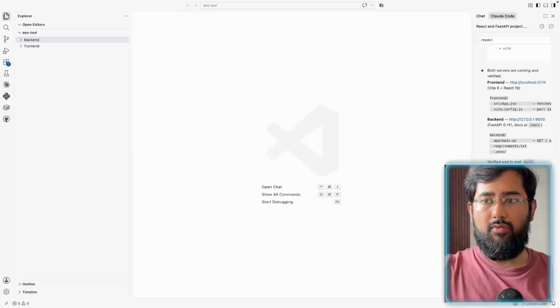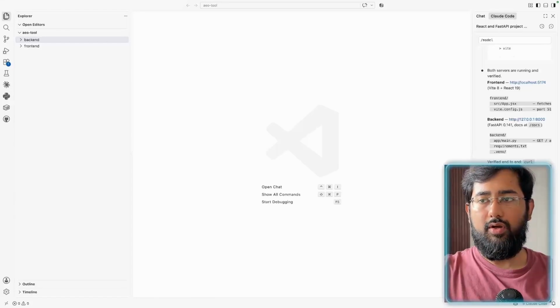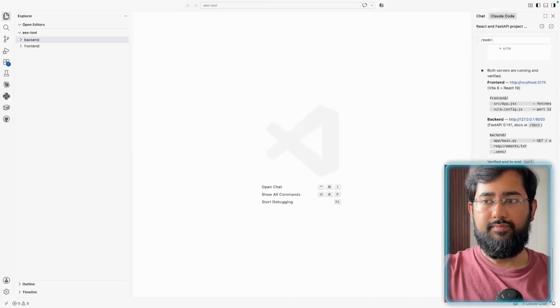I'd like to now build the first part where there is a form on the UI that takes in the business description from users, and then it presents a list of n, and in brackets I'll specify this is configurable via the UI, so it presents a list of n questions that the customers of the user's business can ask AI.